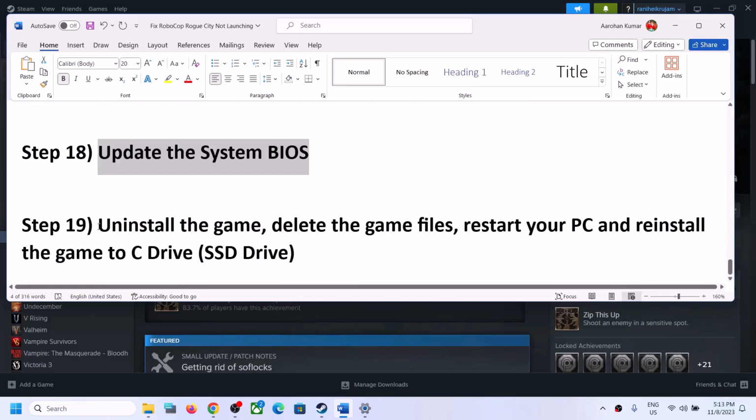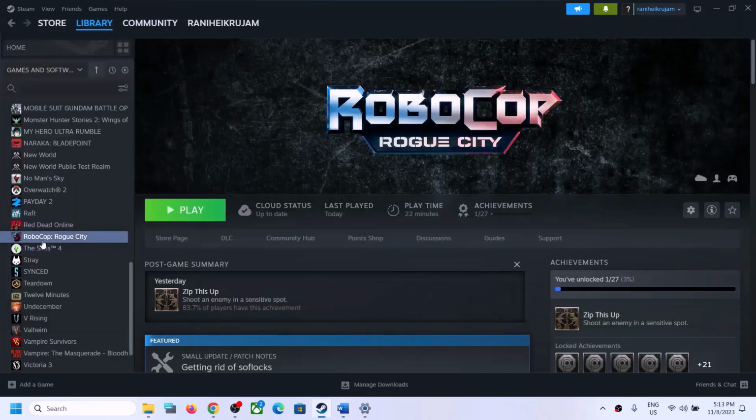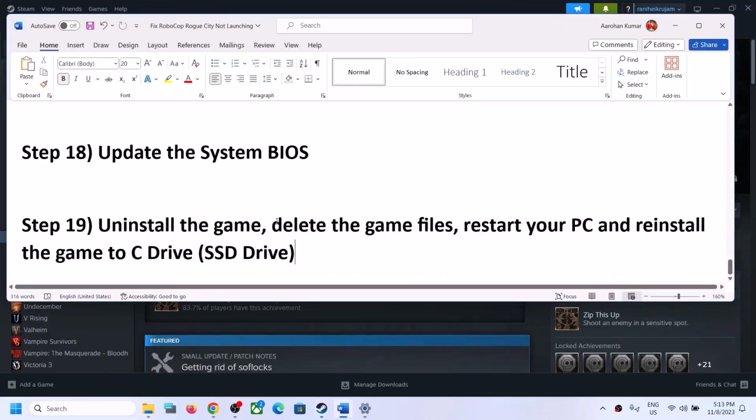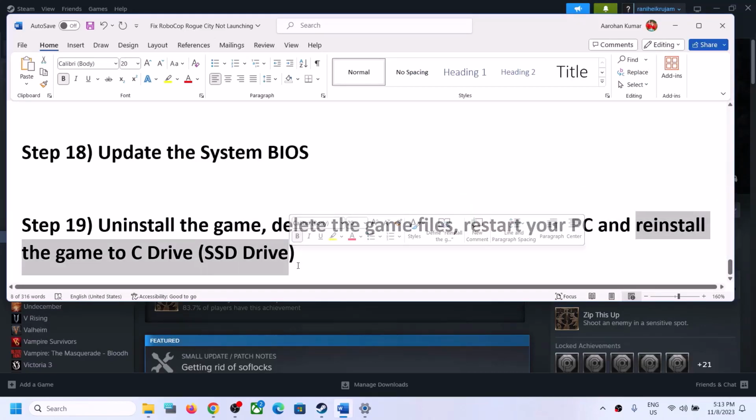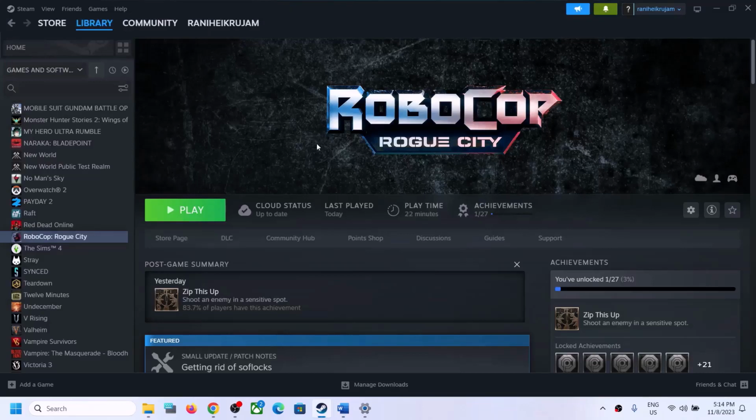Now the last step is to uninstall and reinstall the game to different drive. If nothing is working, you can uninstall the game. After you uninstall the game, go to the game installation folder, delete the game folder, restart your computer, and then reinstall the game to SSD. If you have another SSD, solid state drive, you can try installing the game to different drive and then check. One of the steps shown in this video should help you to get the game running on your Windows computer.